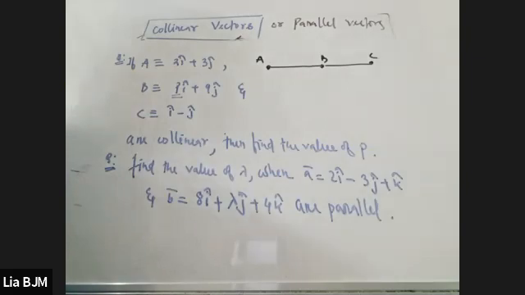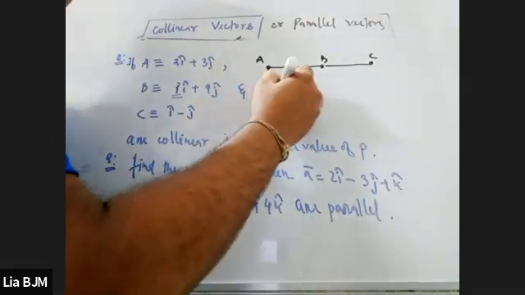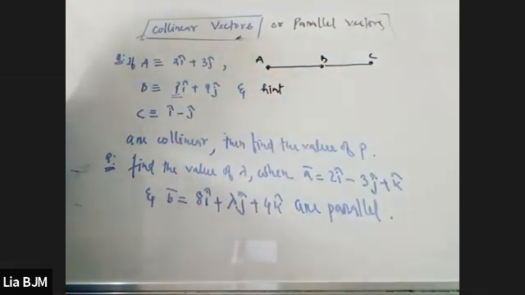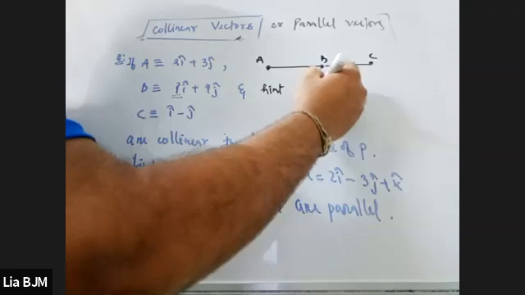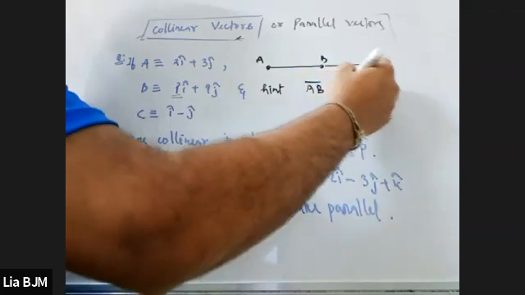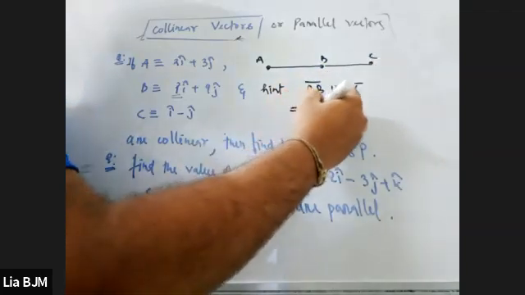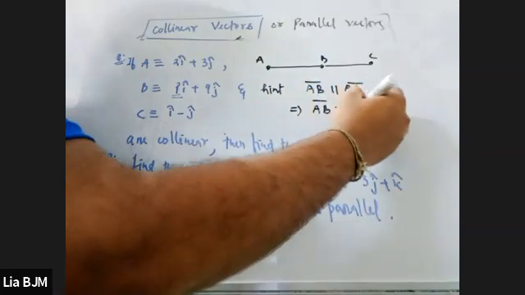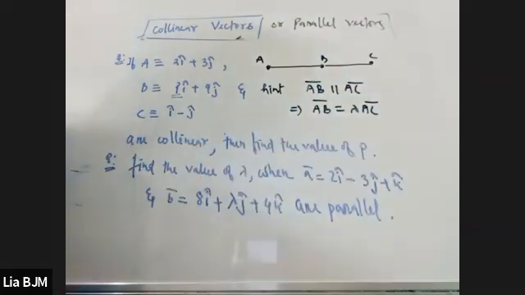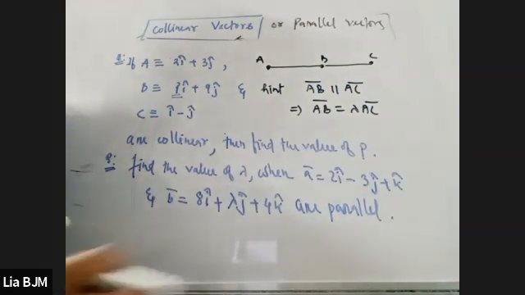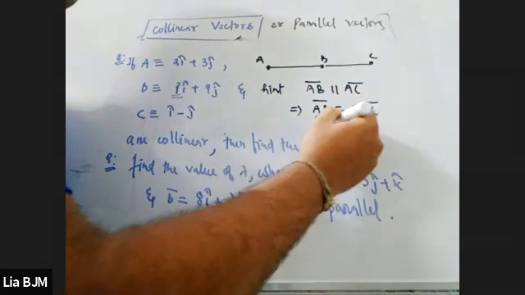So let me give you a hint here. Do you need any hint over here or not needed? Tell me. So see, if they are collinear, that means what? AB vector is parallel to AC vector. That means AB vector is equal to lambda times AC vector. Clear or not?